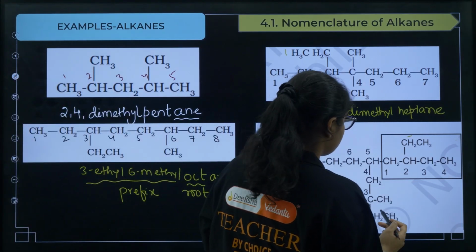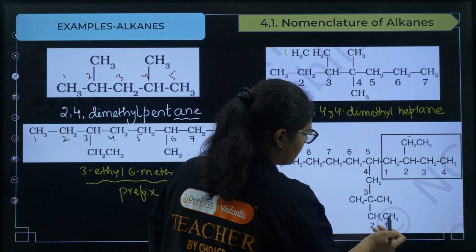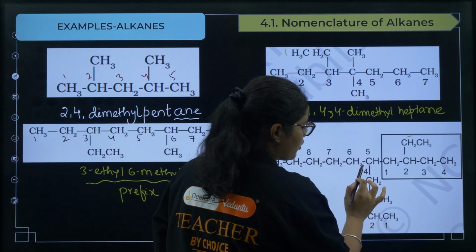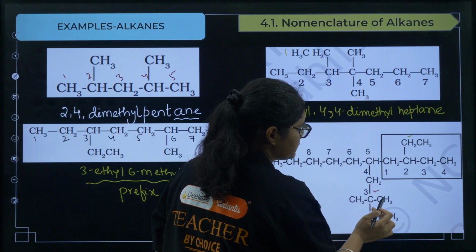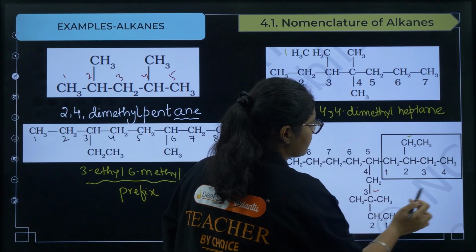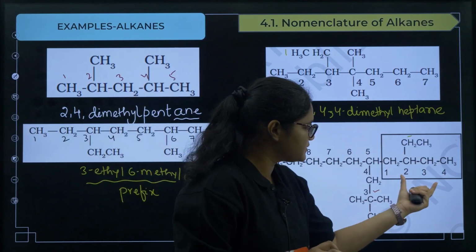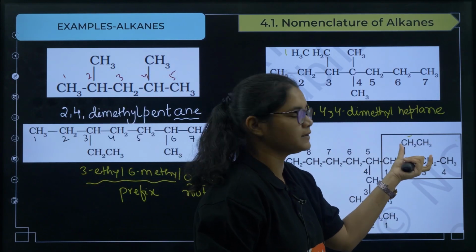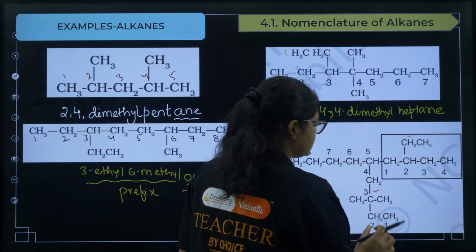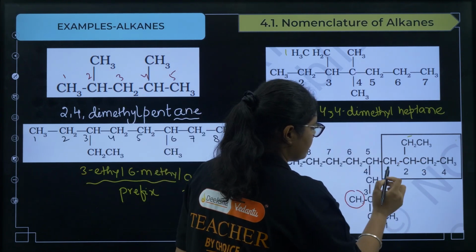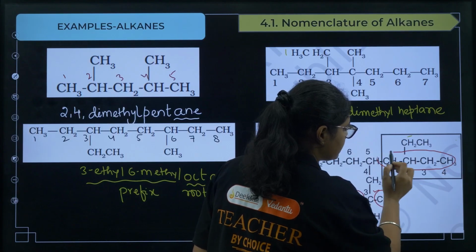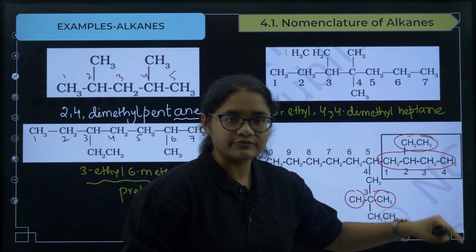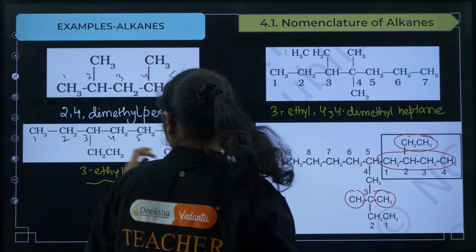So here if you see the longest carbon chain, I have already marked 1 2 3 4 5 6 7 8 9 10. You can see on the third carbon we have 2 substituents, and on the fifth carbon I have one big substituent, right? And this substituent is again a branched one. This whole is a substituent, and in this substituent there is another substituent attached, which means this is a substituent of a substituent. Then how can you name it?